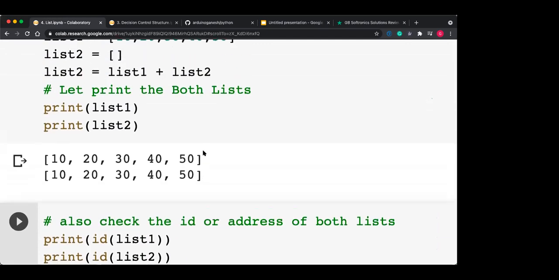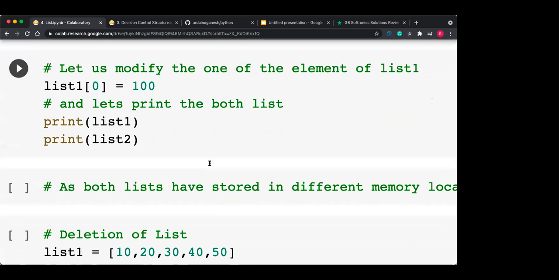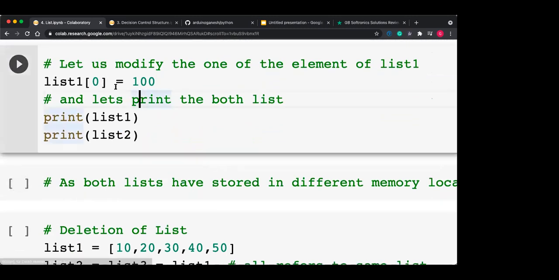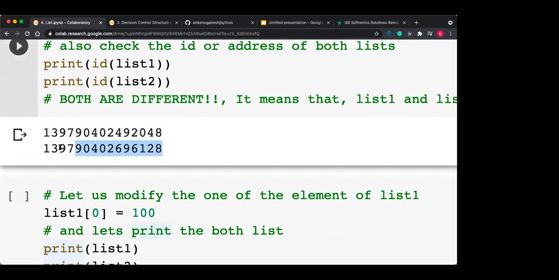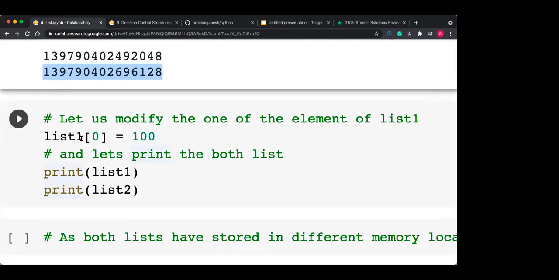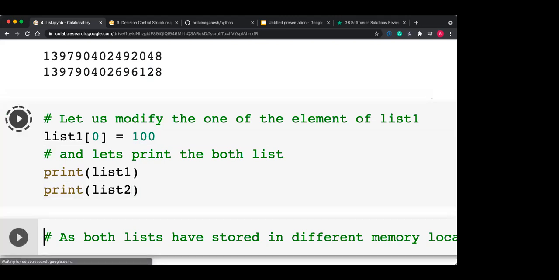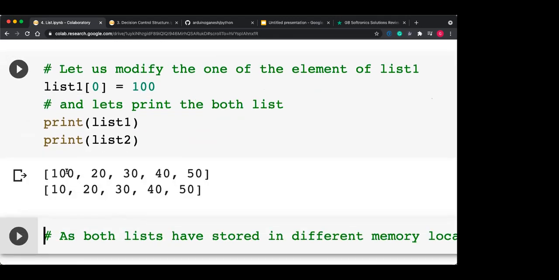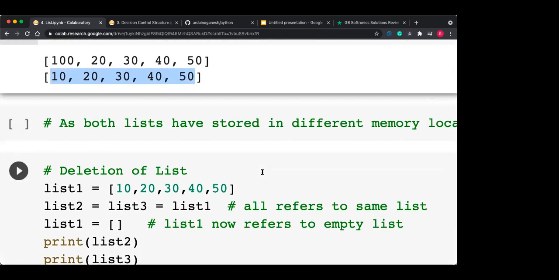So if you want to create the actual copy, if you want to create another copy, then you should go for this technique, deep copy. Okay, so let us modify one of the elements, like list 1 of 0. Since it is a deep copy, both addresses are different. So if I'm modifying list 1, that is this memory block, then it will not affect this one. So when I'm doing list 1 of 0 equal to 100, only list 1 gets modified, list 2 is not modified. You can see with this output, only list 1 gets modified and list 2 is as it is, the previous data. Getting this? So this is called a deep copy.